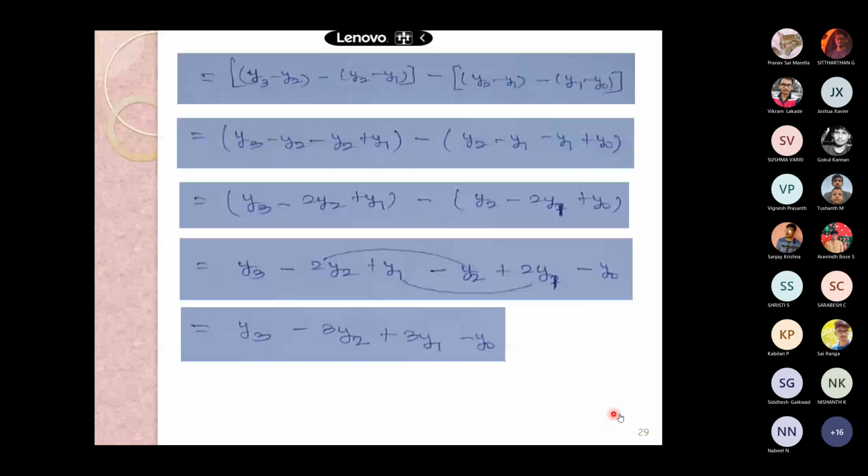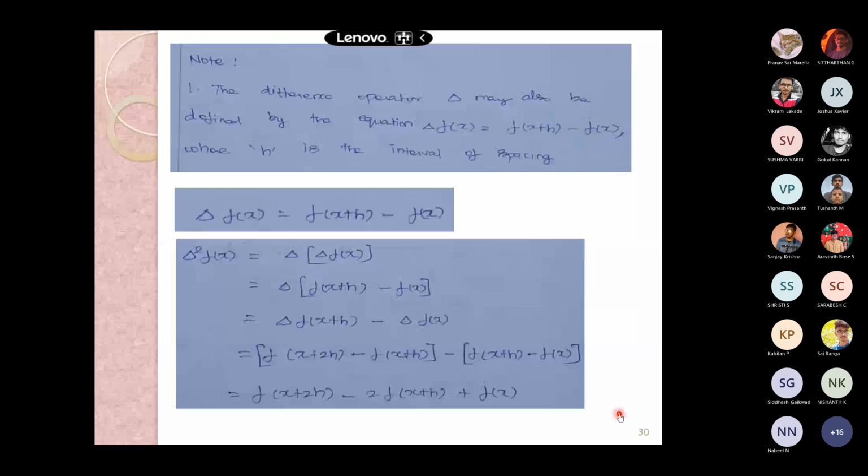Okay. See, note the difference operator delta may also be defined as an equation. Instead of y, we can have f of x. Delta f of x is equal to f of x plus h minus f of x, where h is the interval of spacing.